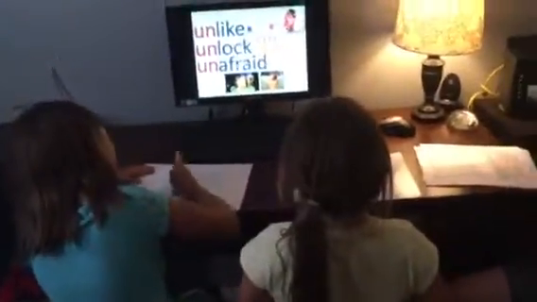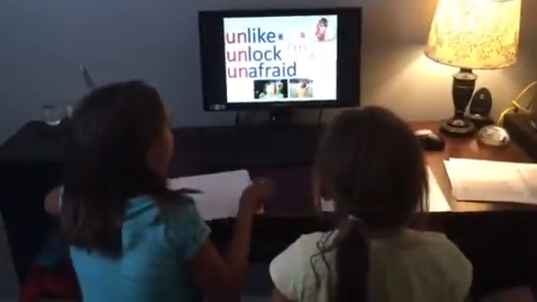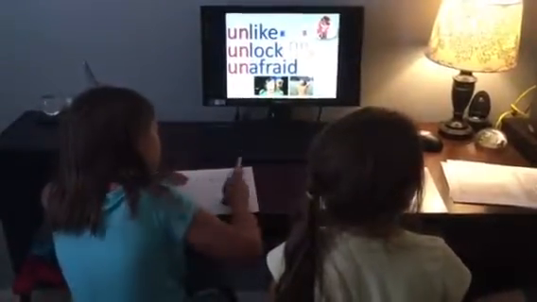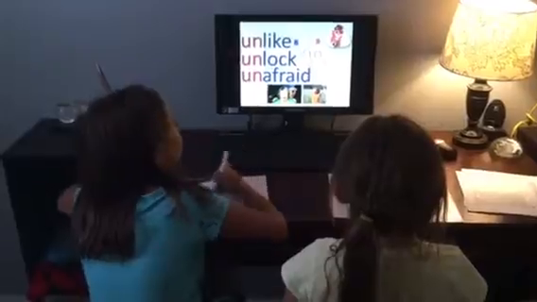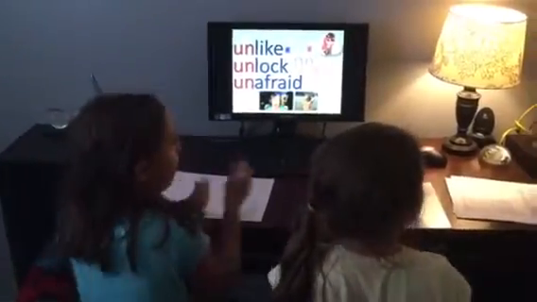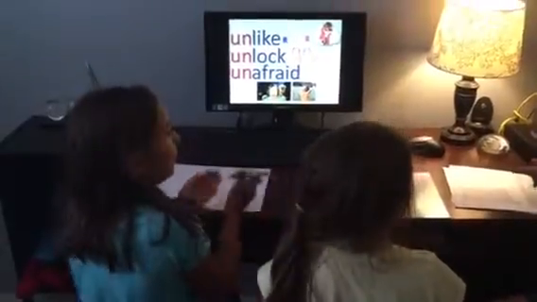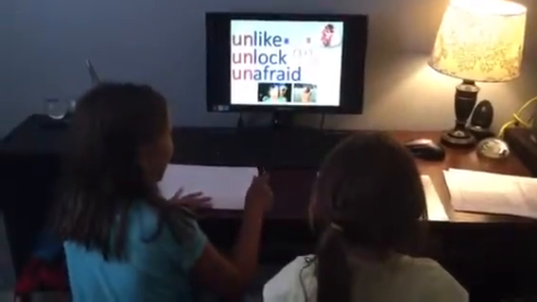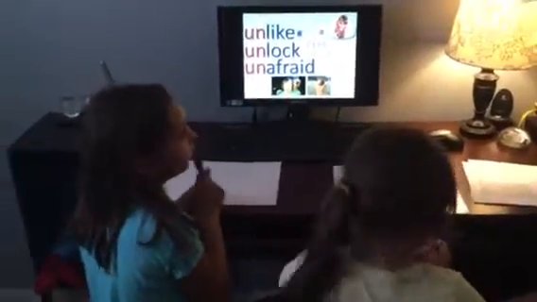So what did you guys learn today? You learned about un words, like and unlike, not. Word detective. You have to look for clues. You could add something to the front and in the back, and the front is prefix and the back is suffix, and you could find words in other words. That's right.